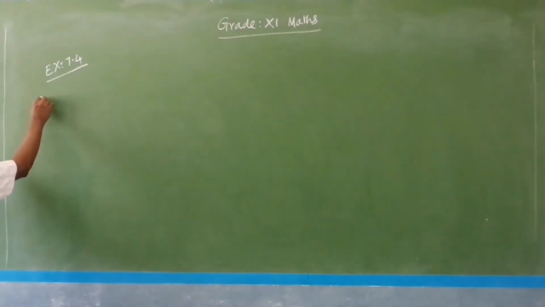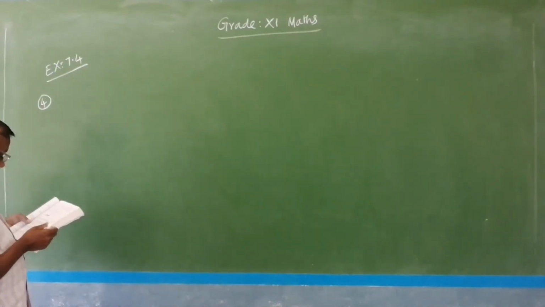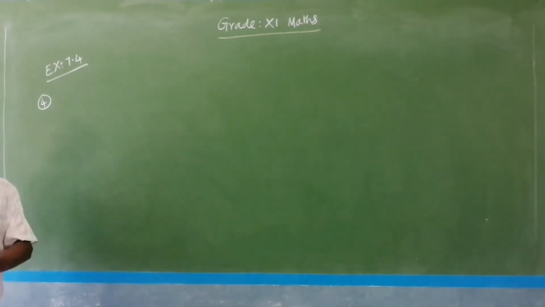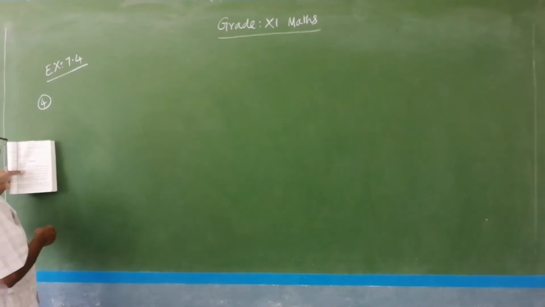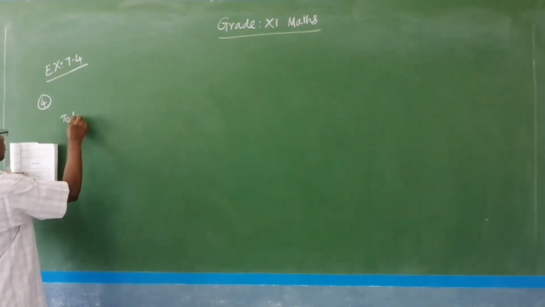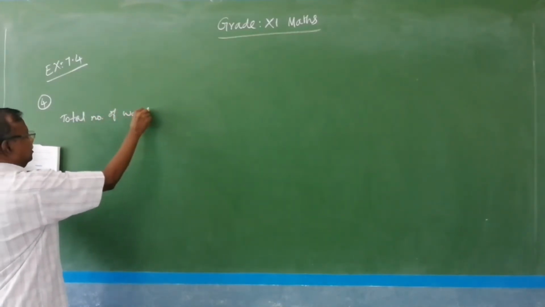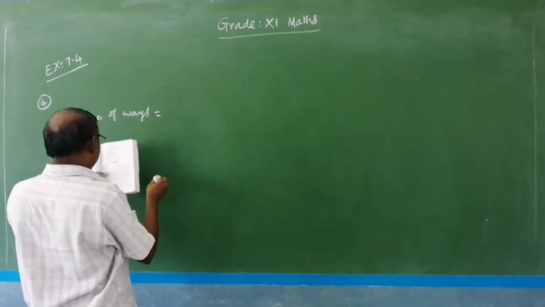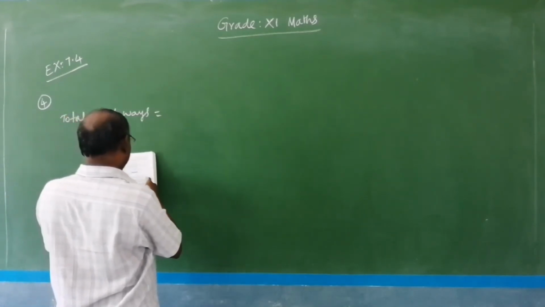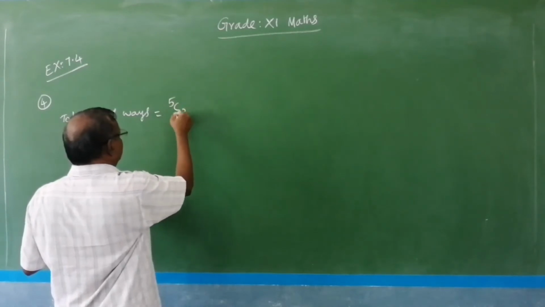Question number 4. In how many ways can a team of 3 boys and 3 girls be selected from 5 boys and 4 girls? So, for the first one, the total number of ways is equal to, we have to select 3 boys from 5 boys. So, nCr.